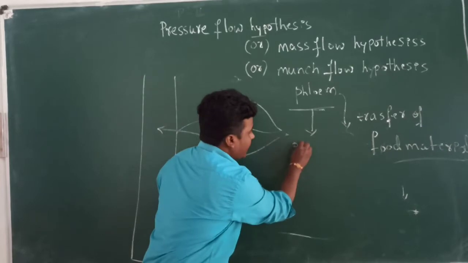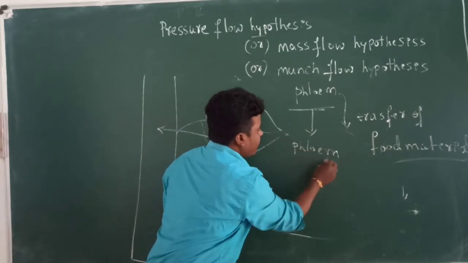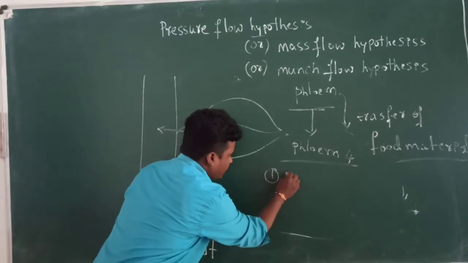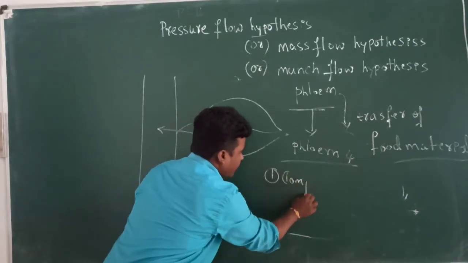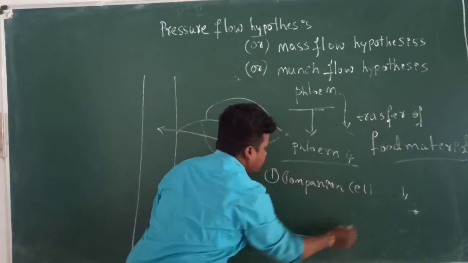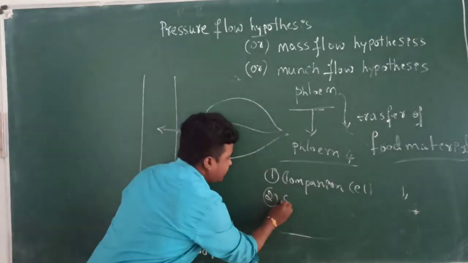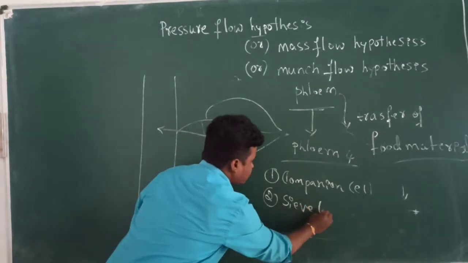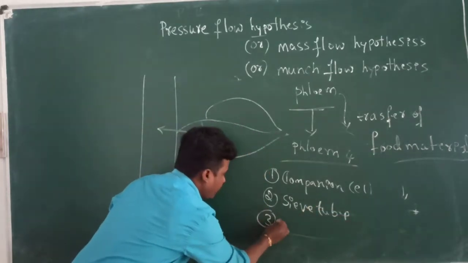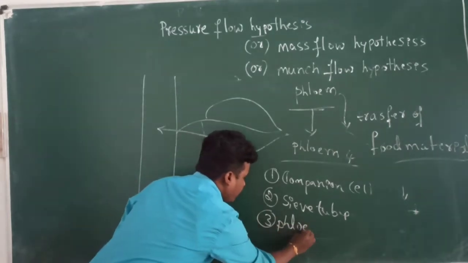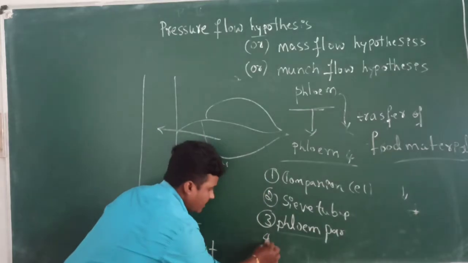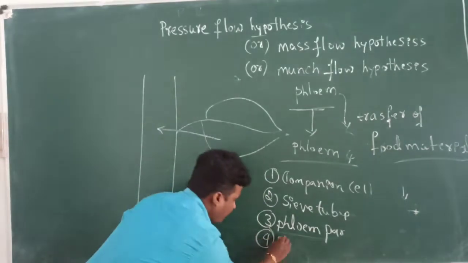The first one is companion cell, the second one is sieve tube, the third one is phloem parenchyma, and the fourth one is phloem fibres.